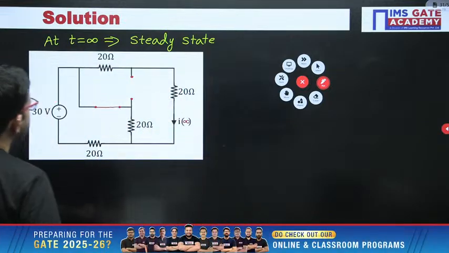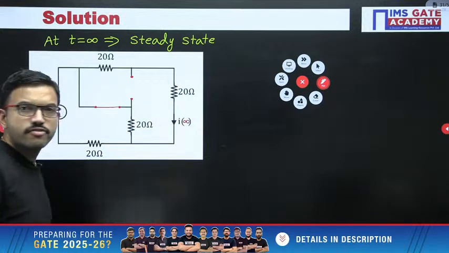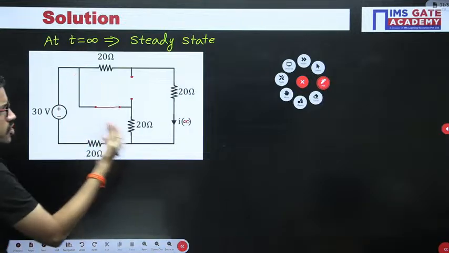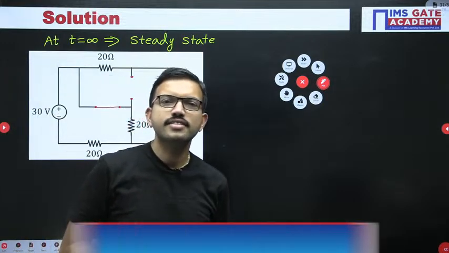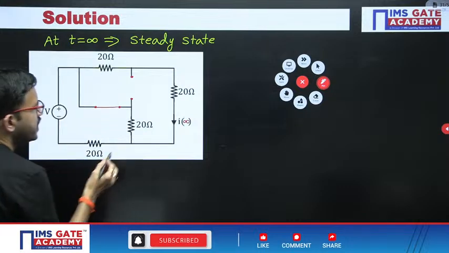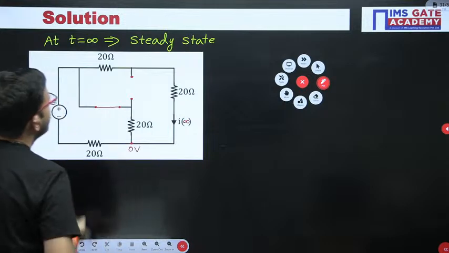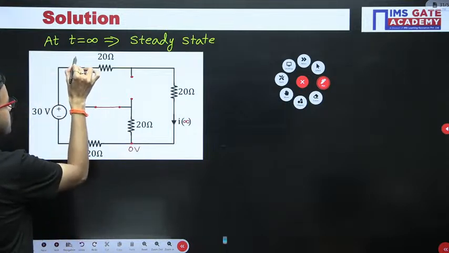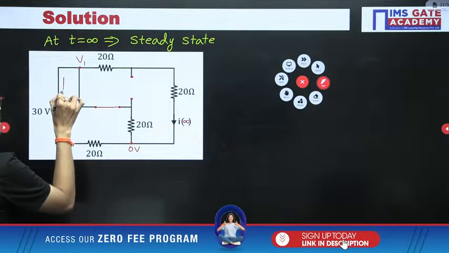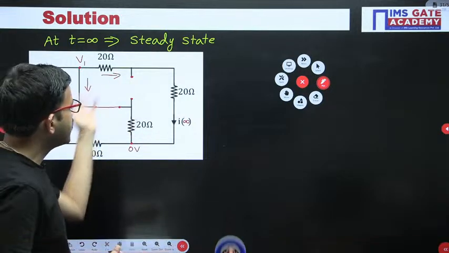Just observe here. We are supposed to calculate I of infinity. If you carefully observe, you can solve this question by which method? Any guess? Definitely you can answer. Nodal analysis, that's all. So here this node voltage you can consider as ground. Next, this node voltage you can assume as, say for example, V1. In this branch current is leaving, here current is leaving, here current is leaving. Sum of all the leaving currents equals 0.